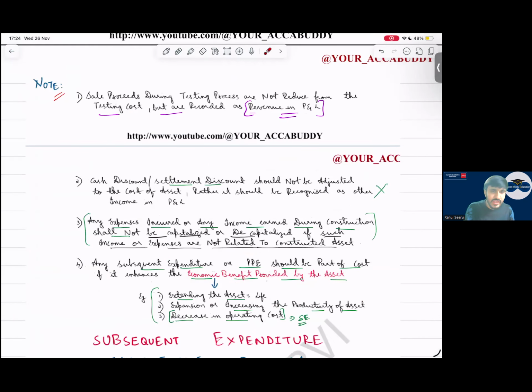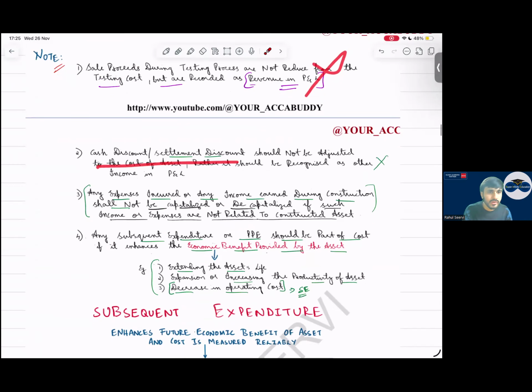Do we consider the sale proceeds received from testing? Today I test a machine. If I test a machine, a cost is involved, so that is capitalized. But if I get sale proceeds out of that, will I consider it? No. Cash settlement discount is ignored. Any income or expense which I get during the construction process, say I am constructing my factory and that factory space is empty, I'm giving it on rent for parking and getting some income from that, that will not be taken to the cost of the asset, it will be ignored.